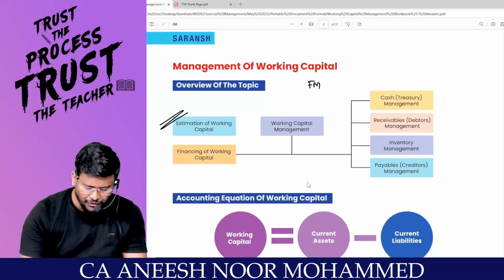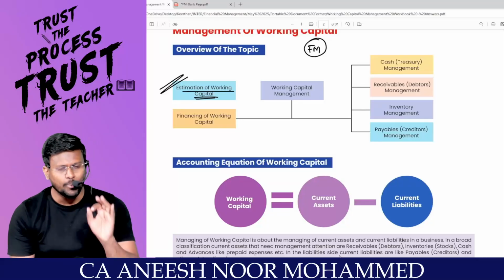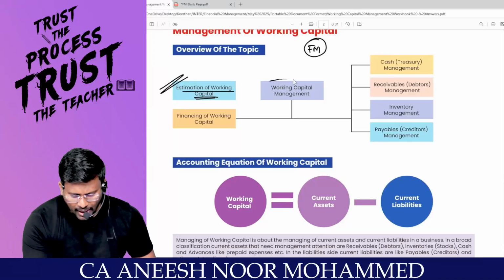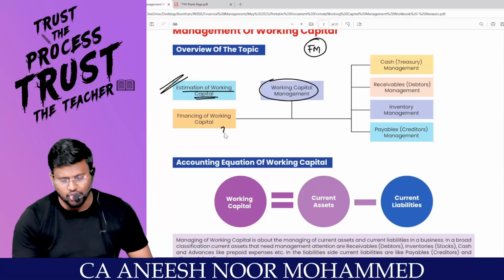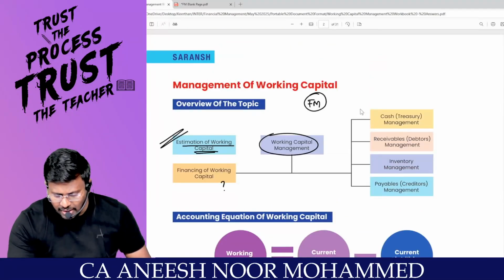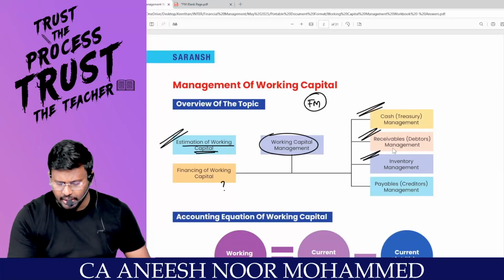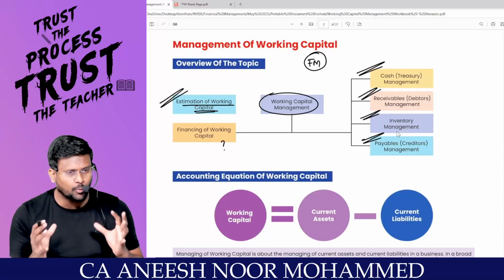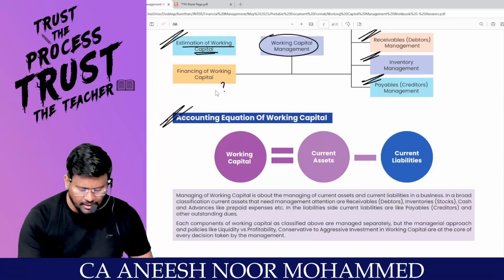So, as a finance manager, you have to do estimation of the working capital: how much working capital you need. Number two, what do you mean by working capital management? From where that fund I can generate, and how to handle the cash, how to handle the debtors, how to handle the inventory, how to handle the payables is what the objective of this chapter is all about. Fine.